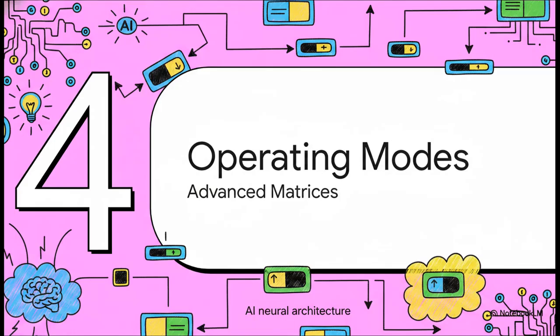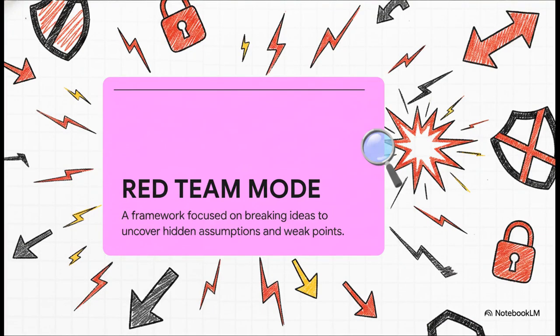Okay, Section 4, Advanced System Operating Modes, or what we call Quantum Synchronization Matrices. First up is Red Team Mode. Activating the switch completely shifts the AI from a compliant, helpful assistant into a ruthless, adversarial stress tester. It is purposely designed to attack your architecture, uncover your hidden assumptions, and expose vulnerabilities before they turn into real-world failures. Seriously, if you want to bulletproof an idea, this is absolutely the mode you engage.